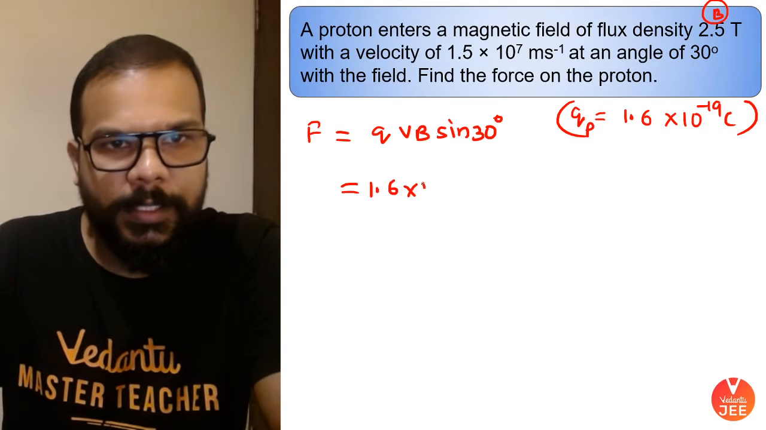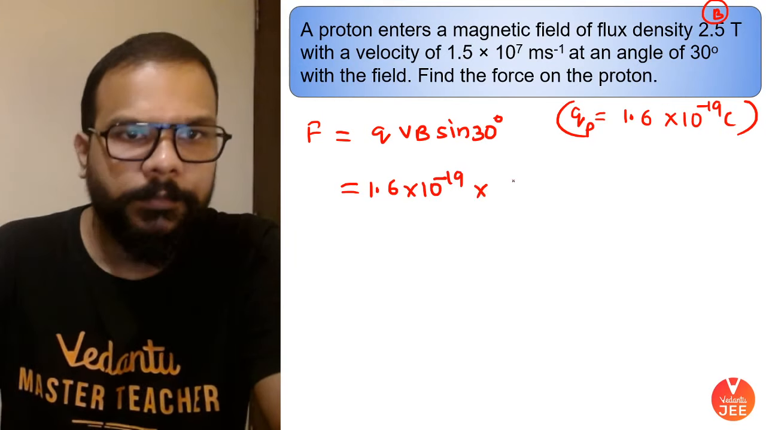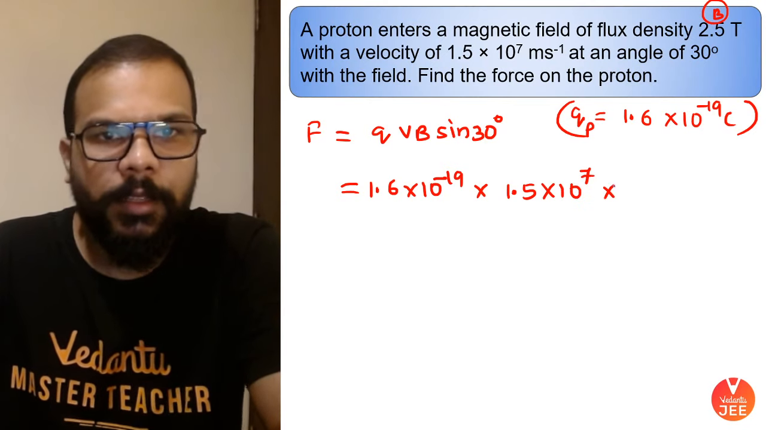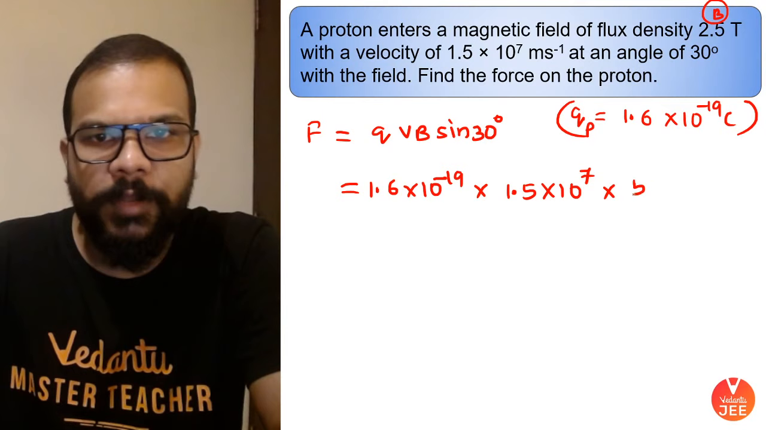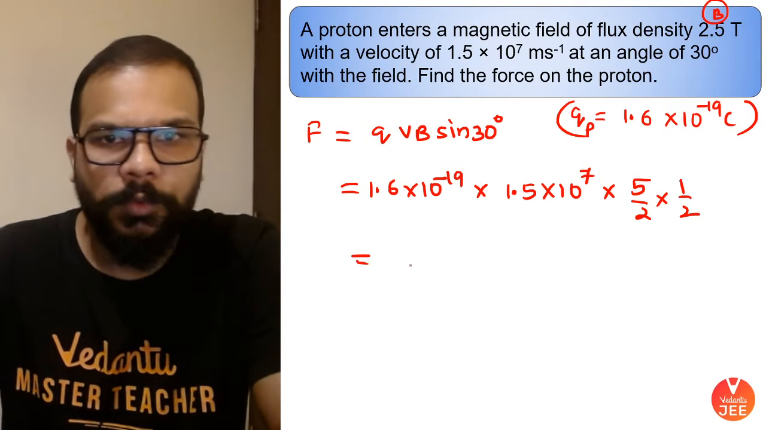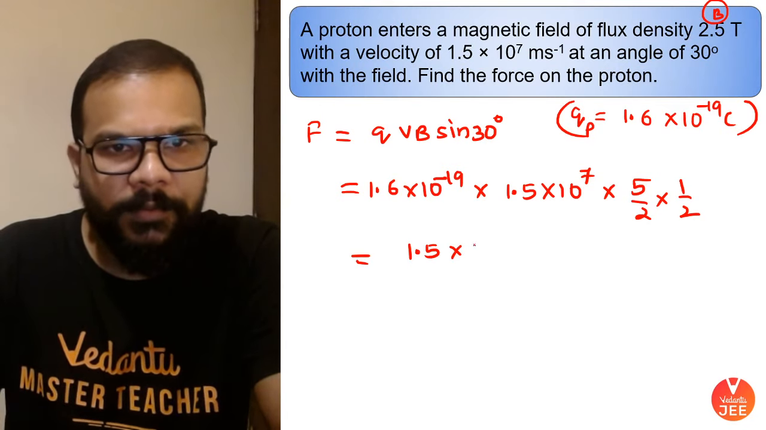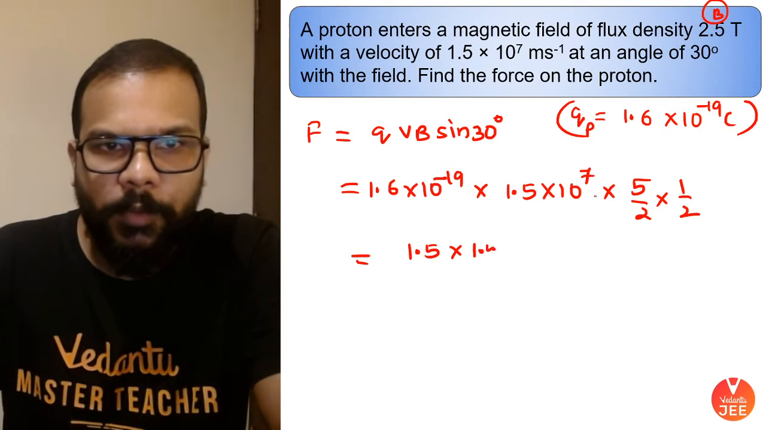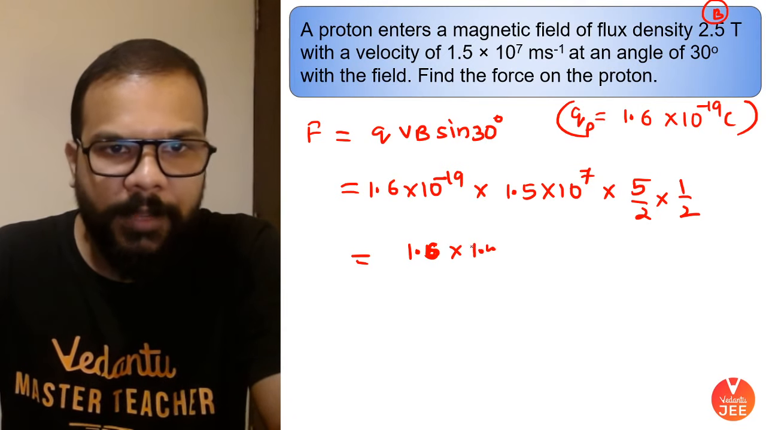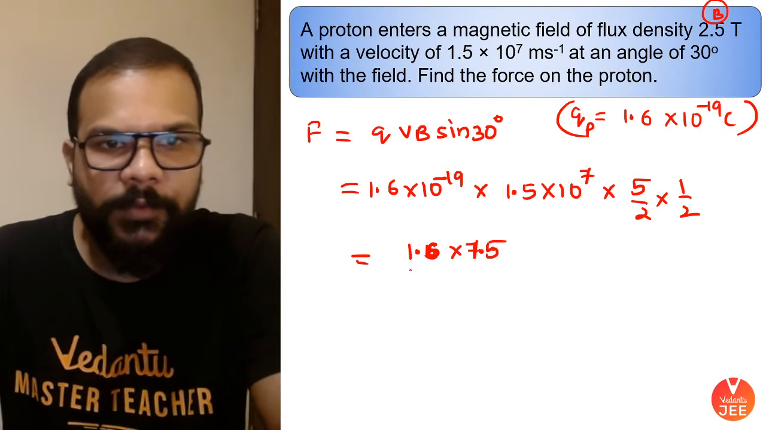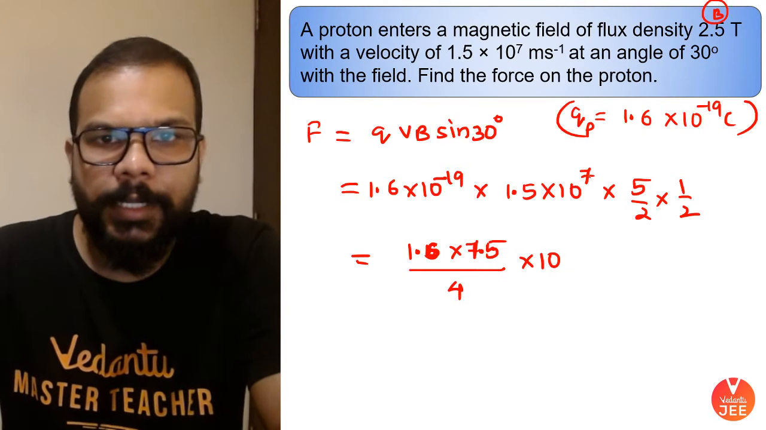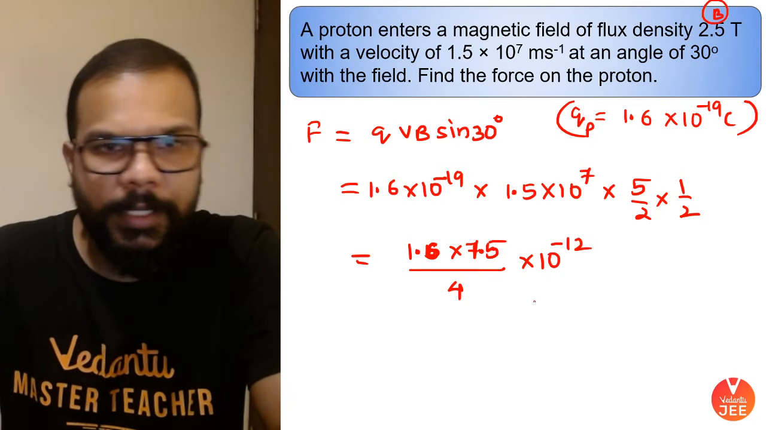Charge is 1.6 into 10 to the power minus 19. Velocity is 1.5 into 10 to the power 7. Magnetic field is 2.5, or we can say 5 by 2. And sine 30 is 1 by 2. So I have 1.6 into 1.5 multiplied by 5, which makes it 7.5, divided by 4, into 10 to the power minus 19 plus 7, that makes it minus 12.